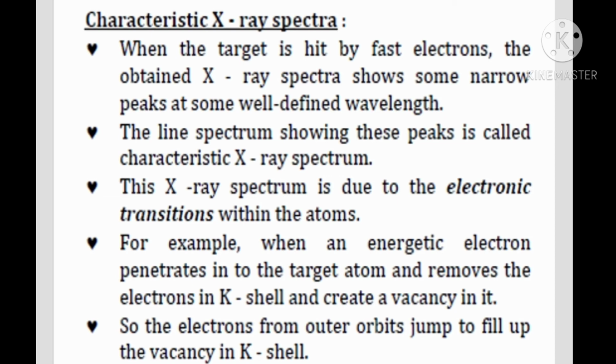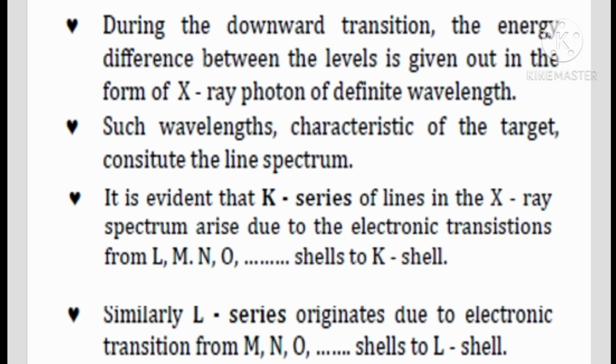For example, when an energetic electron penetrates into the target atom and removes the electrons in the K shell and creates a vacancy in it, the electrons from the outer orbits jump to fill up the vacancy in the K shell. During the downward transition, the energy difference between the levels is given out in the form of X-ray photon of definite wavelength.